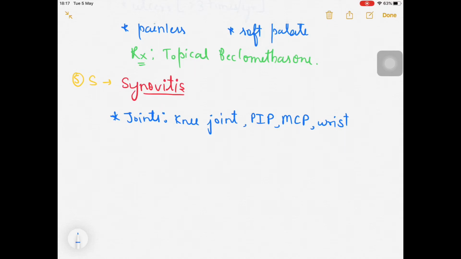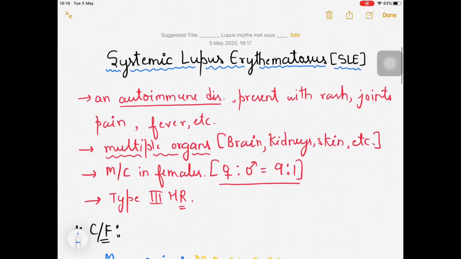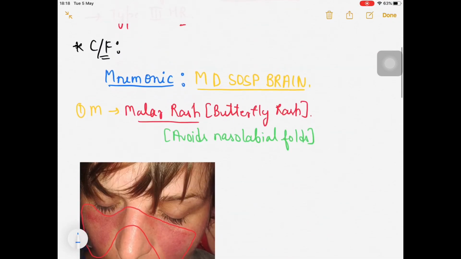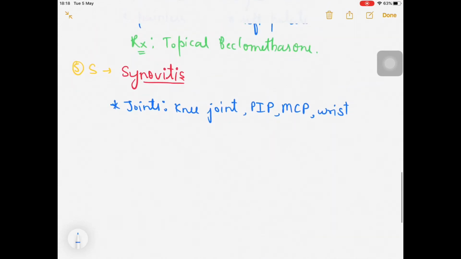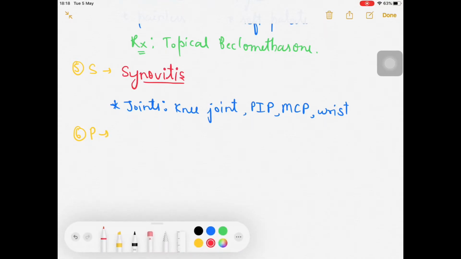Remember, in the initial part of the discussion I told you there can be rashes, joint pain, and fever involvement. Rashes, I told you malar rash and discoid rash. Joint pain I told you in the synovitis section. Now we will be moving on to the next part of our mnemonic. MD SOS, we already talked about that, and let's talk about the P. P is for photosensitivity.